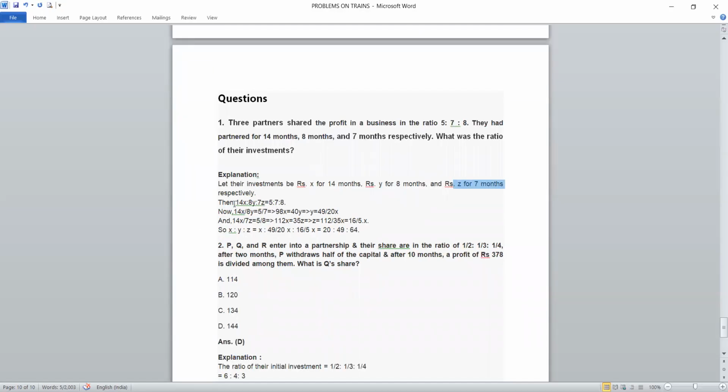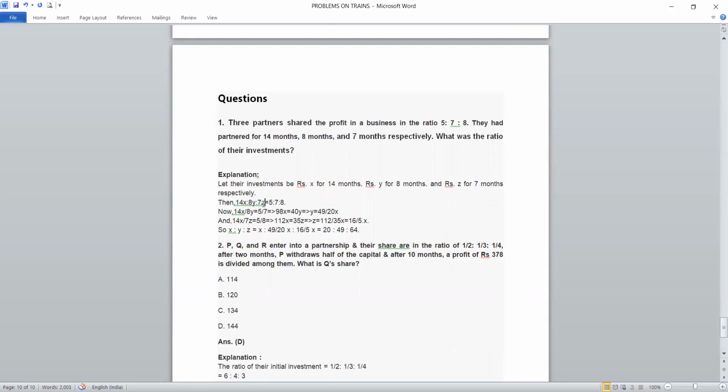Then their profits will be 14x, by multiplying the time period with the capital, then the profit will be obtained. That is 14x, 8y, 7z.